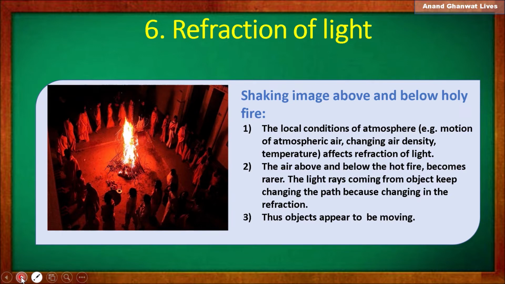You know that the holy fire is sometimes very strong and sometimes not very strong. So the density and temperature around that holy fire become less or more. As the temperature becomes less or more, the path of the light rays keeps changing, and therefore we also feel the change in the refraction. The object appears to be moving here and there. So we are observing a shaking image of the object which is above and below the holy fire. Okay, next.